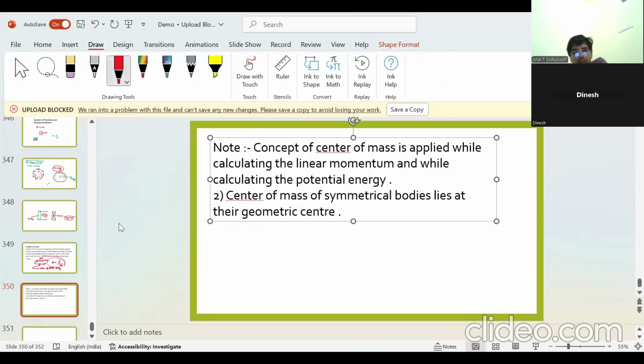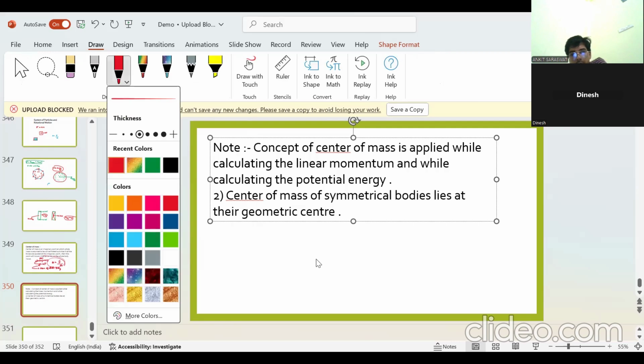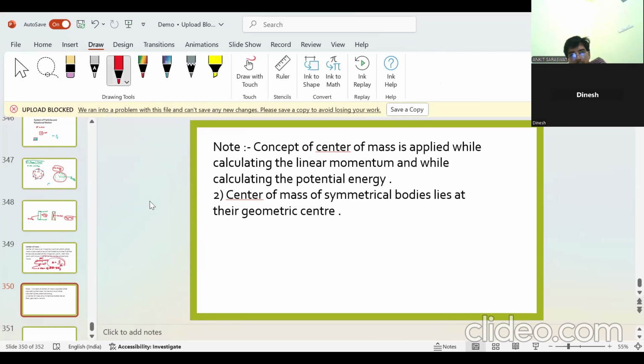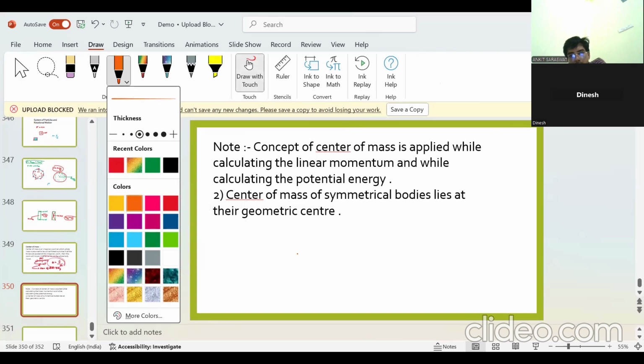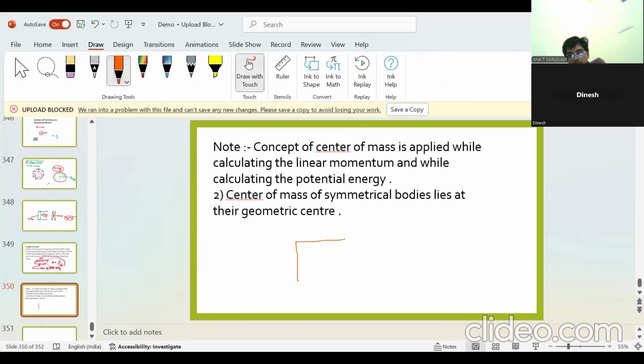What does that mean? For example, this cube is a symmetrical body. Clear? If you look at it, it is symmetrical: same mass here, same mass here. Symmetrical, na? Same here, same here. If you take this axis, symmetrical here, symmetrical here. For a symmetrical body, the center of mass will lie there, at the geometric center.